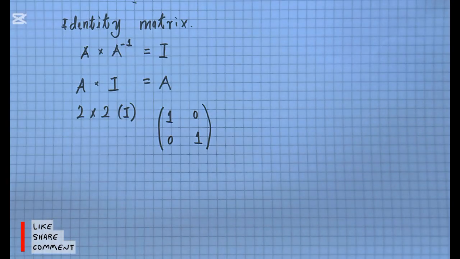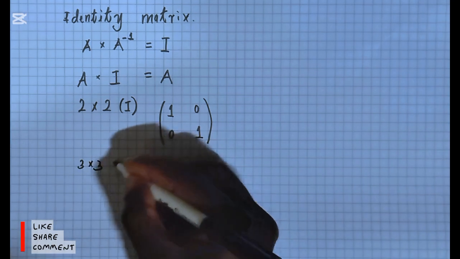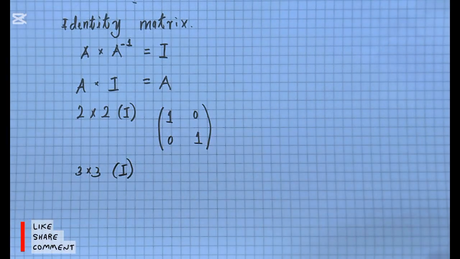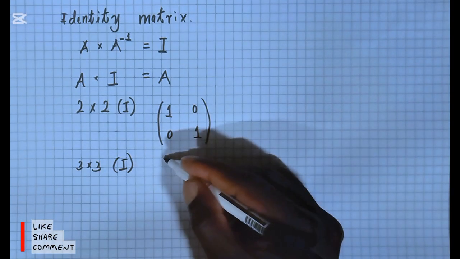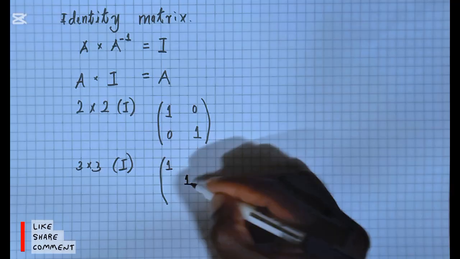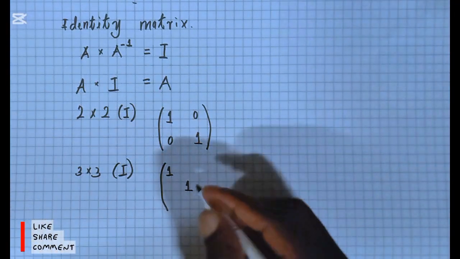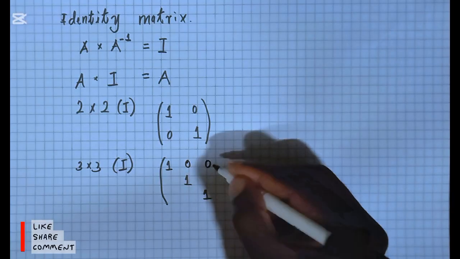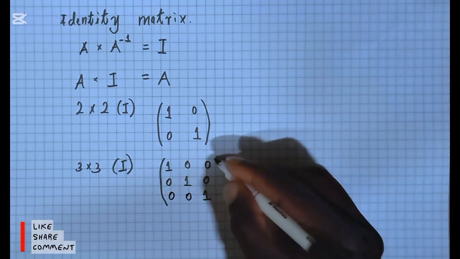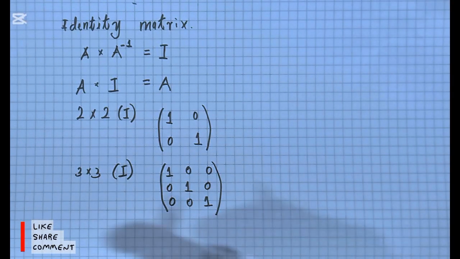And if you are to talk of a 3 by 3 matrix, the same concept will apply. So usually it is the elements that are in the main diagonal that are 1. So if you're talking of a 3 by 3 matrix, we're going to have 1, 1, and 1 in the main diagonal, all the elements in the main diagonal. So any other remaining element within the matrix of this order 3 by 3 will basically be 0.